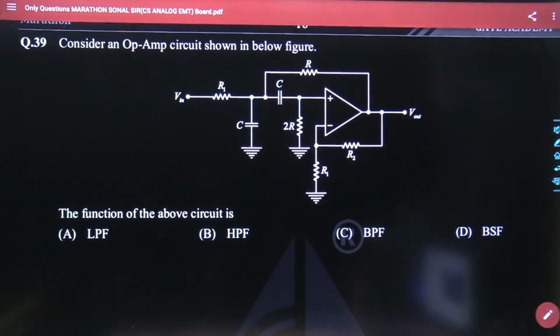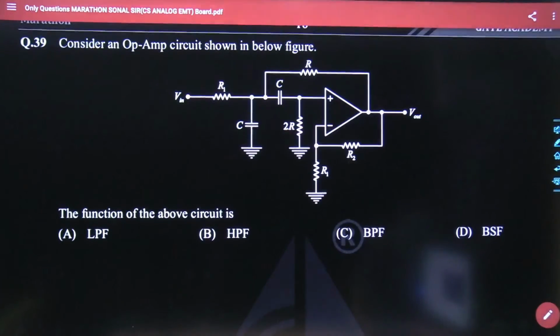So answers have started coming. As per Gate, the answer is supposed to be C. Anyone else apart from Gate? Anyone else? So the next 1 minute remains. Chanchal is also saying the answer is C.